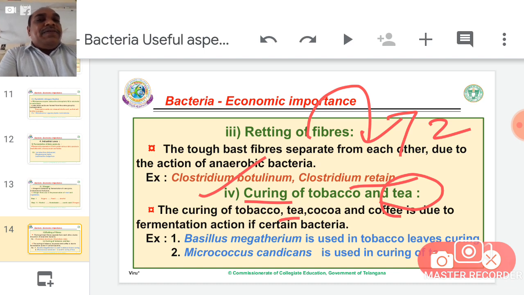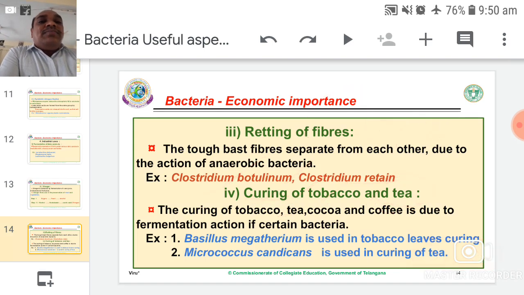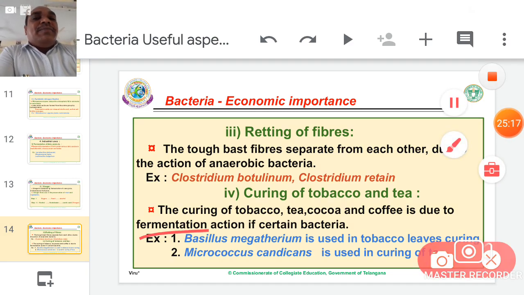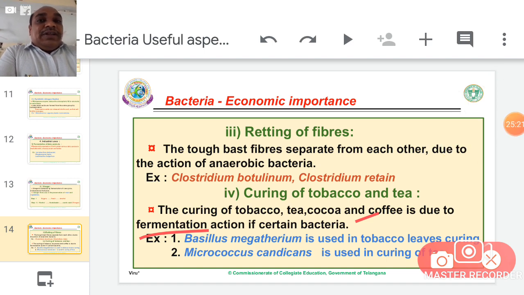Not only tea leaves, but tobacco leaf, coca leaf, coffee seeds also become blackish colored. During those 3 days, some chemicals become fermented by the action of certain bacteria. During that fermentation, the chemicals are gradually converted into other chemicals. The form is changing, and therefore the taste develops.